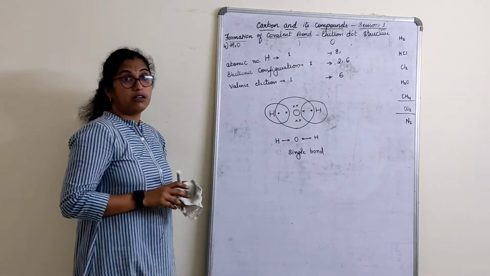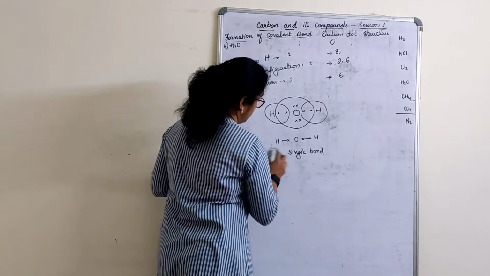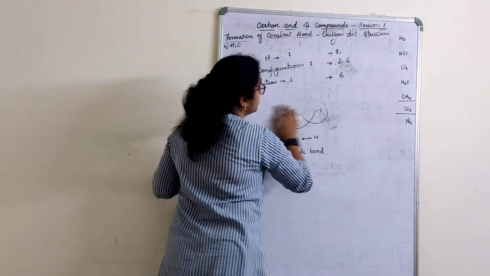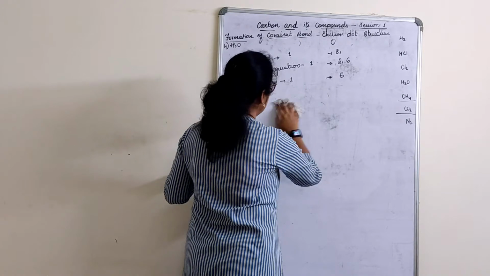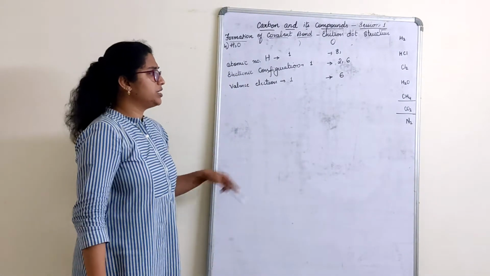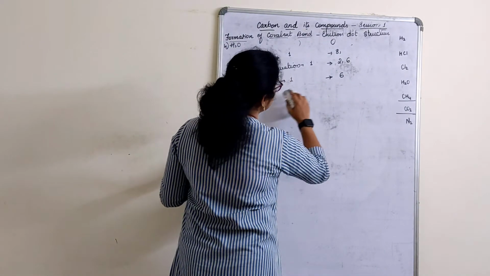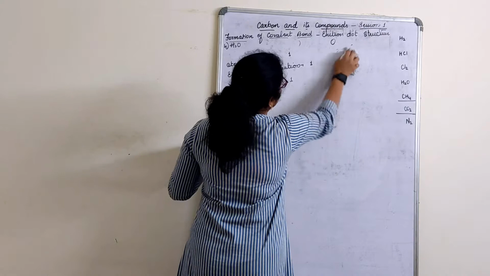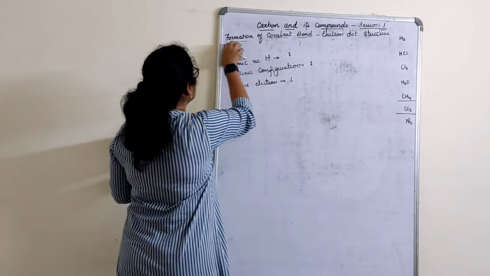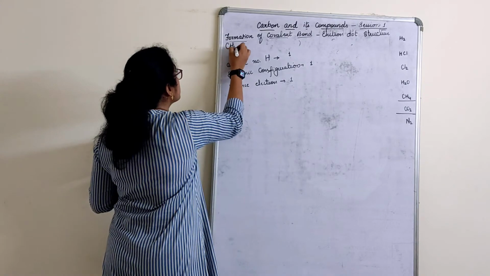Let's go for methane. This is something you have to do in your book, children. Methane is a hydrocarbon. You will study that in tomorrow's session. Now just CH4, let us understand. Hydrogen anyhow is there. For carbon I have to write CH4.